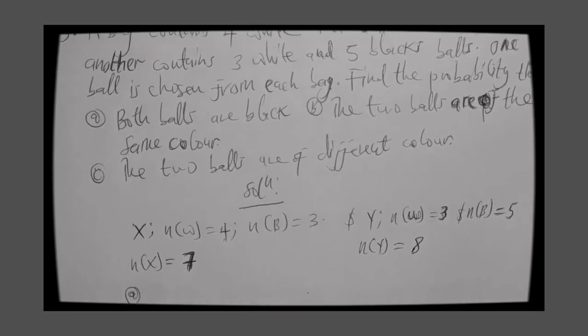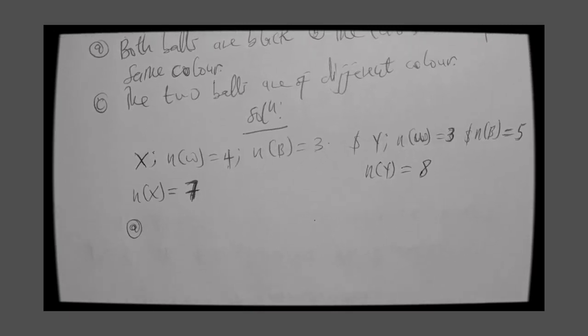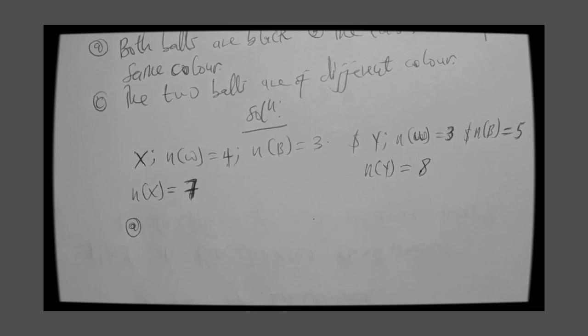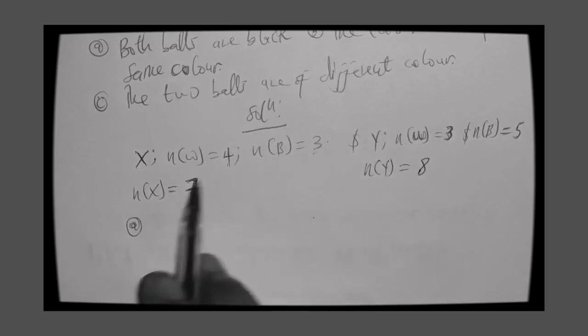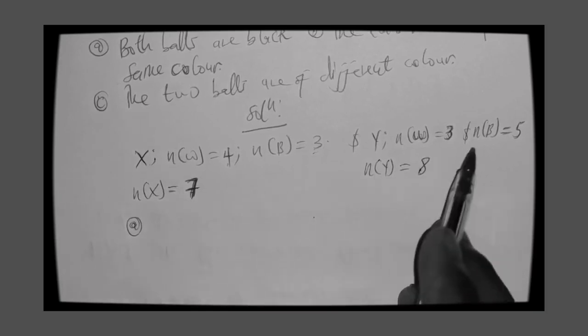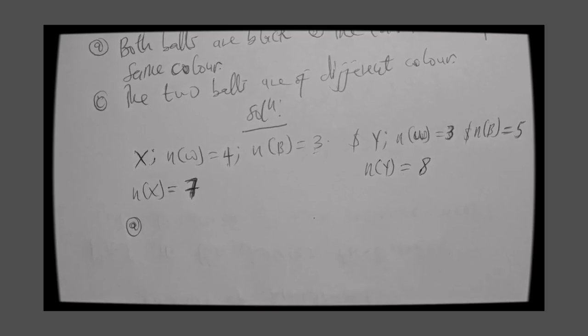A. The question is saying: find the probability that both balls are black. Meaning both balls are of the same color, black. So I'm going to pick a black ball from bag X and a black ball from bag Y.